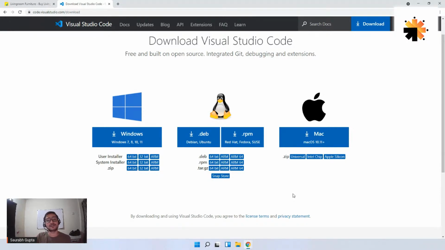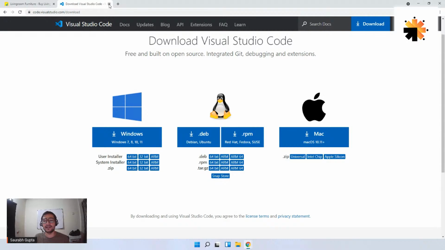Download anything, you will simply get an MSI file. And I really hope that you guys know how to install software. So I'm not going to do it because we don't have a lot of time and it's already installed on my PC. Just double click, next, next, next, agree to everything, and that's it. It will be installed. It's not a very tough task. That is how it will work. So that is one thing you need, VS Code.